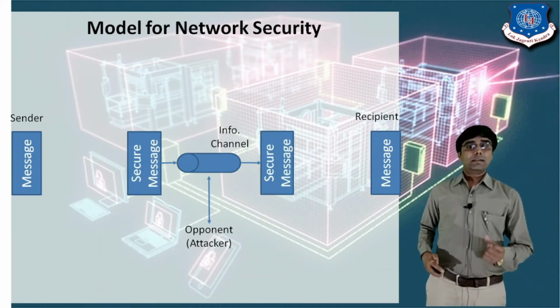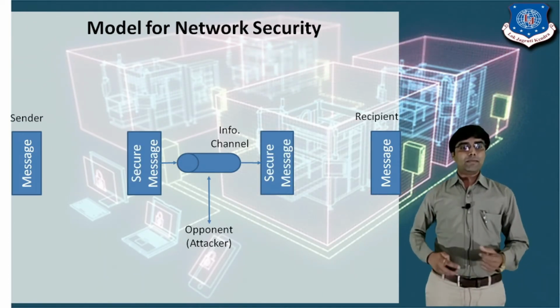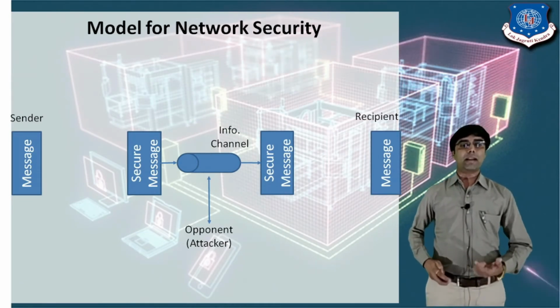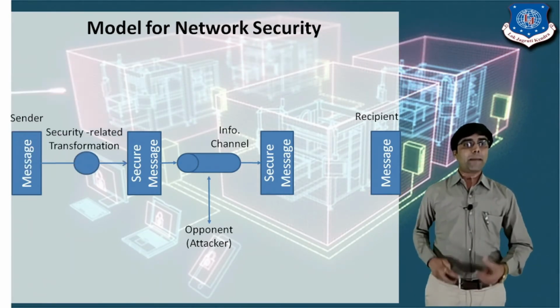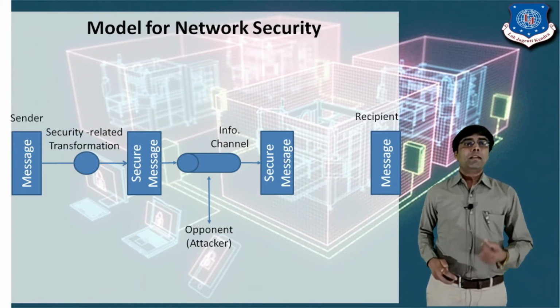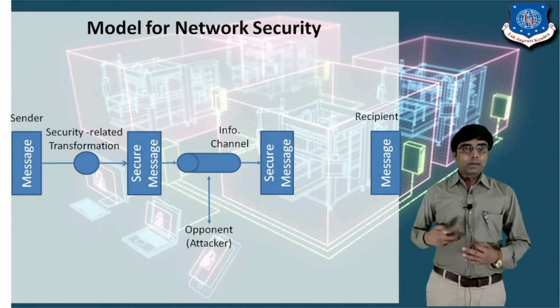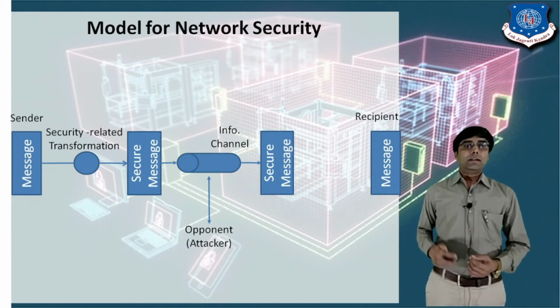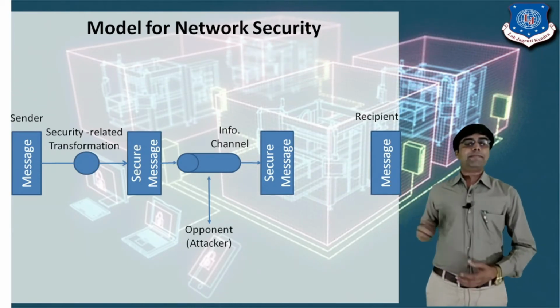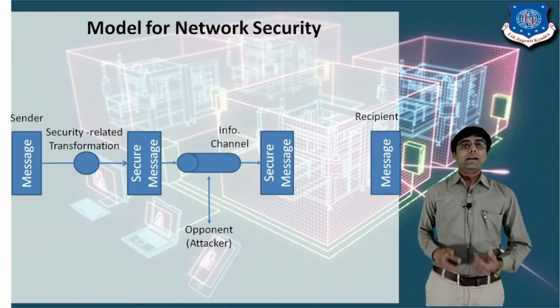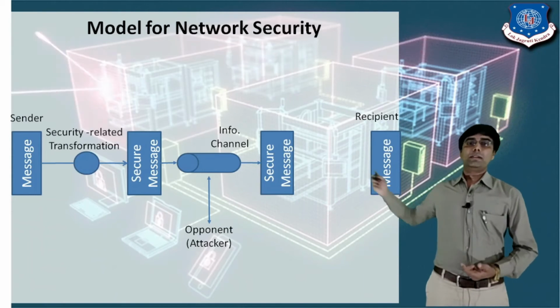So here it is the secure message. It means that any unauthorized person cannot modify or read your message. The sender applies encryption on the message with the key, and after applying the encryption we get the ciphertext. Ciphertext is the unreadable message, right? And that message is sent to the receiver.